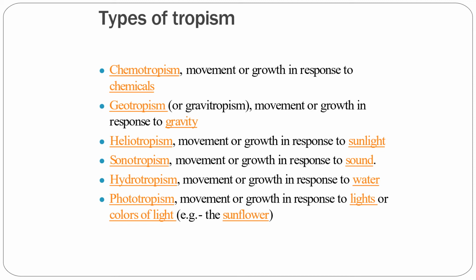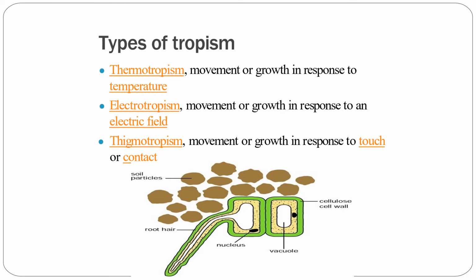The different types of tropism are chemotropism. This is because of chemicals. Geotropism, because of gravity. Then heliotropism. This is a movement in response to sunlight. Then sonotropism. This is a movement in response to sound. Hydrotropism, movement through growth towards water. It is the growth in response to water. Then phototropism, that is the movement or growth in response to lights or colors of light. For example, the sunflower. In this slide, there are other types of tropism, that is thermotropism.